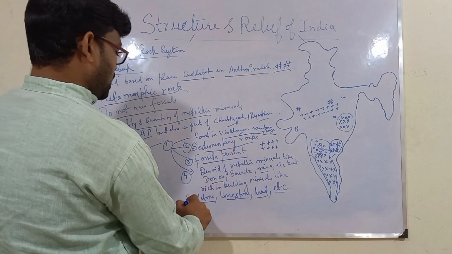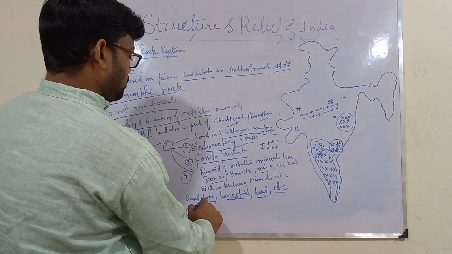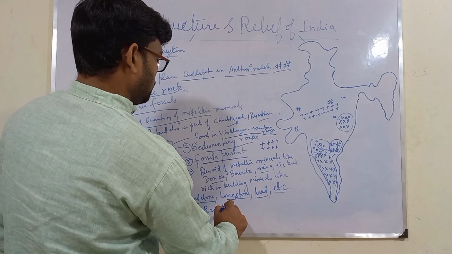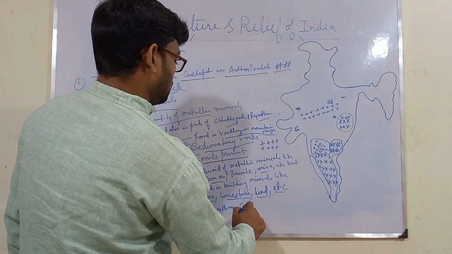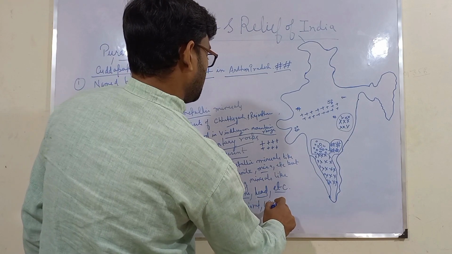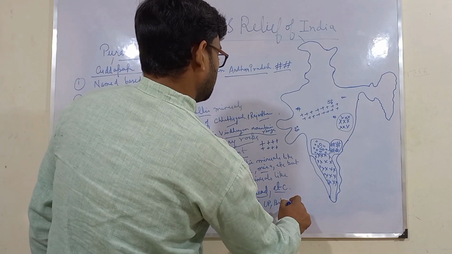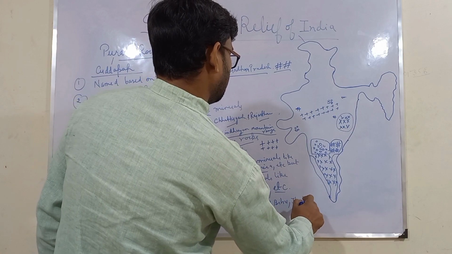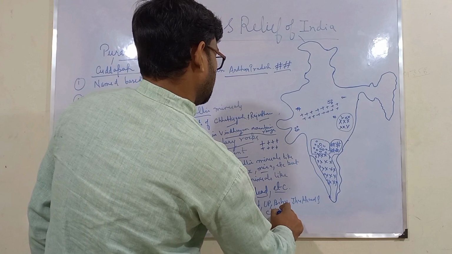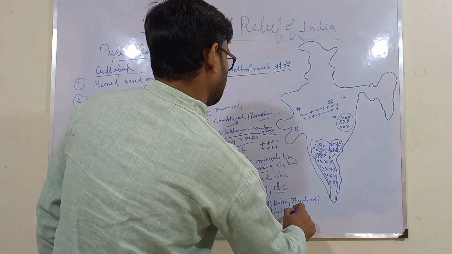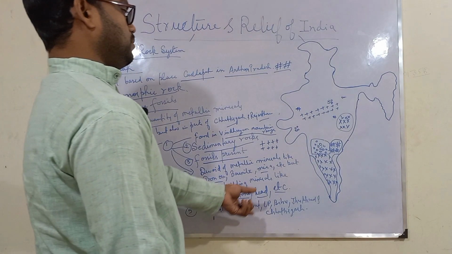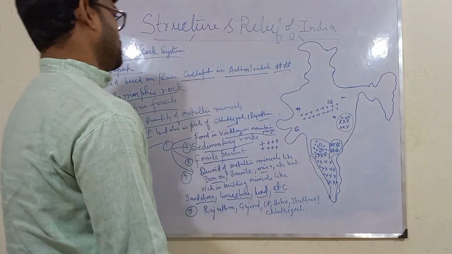And the fifth one, you can write the states where they are mainly found. They are mainly found in Rajasthan, Gujarat, UP, Bihar, Jharkhand and Chhattisgarh. So these are the states where Vindhyan rocks are mainly present.